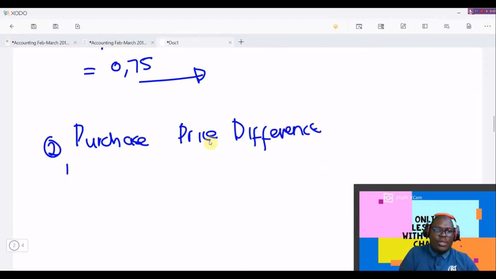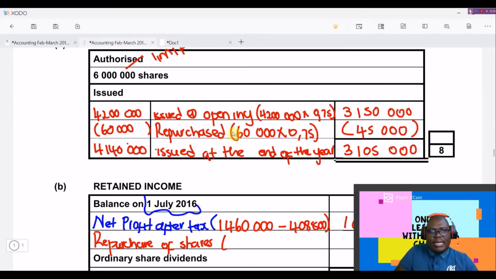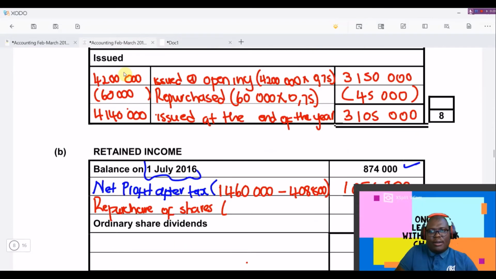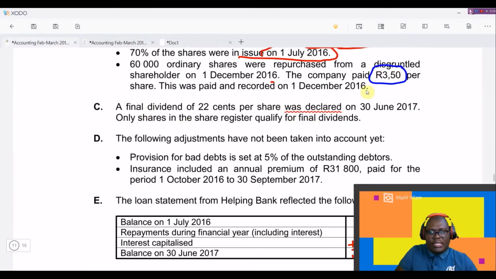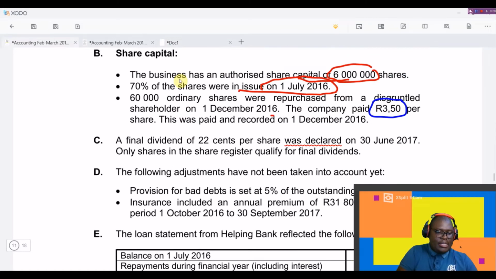The purchase price, according to the information, was 3 rand 50, right? Yes, it was 3 rand 50.